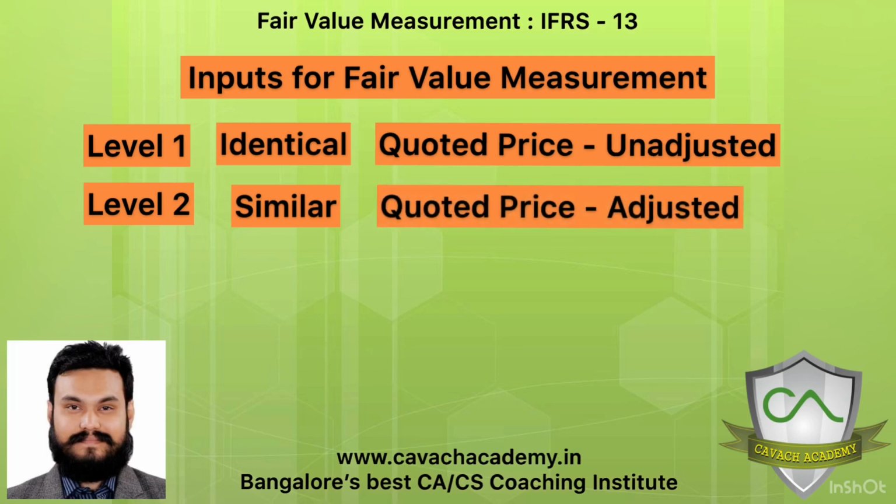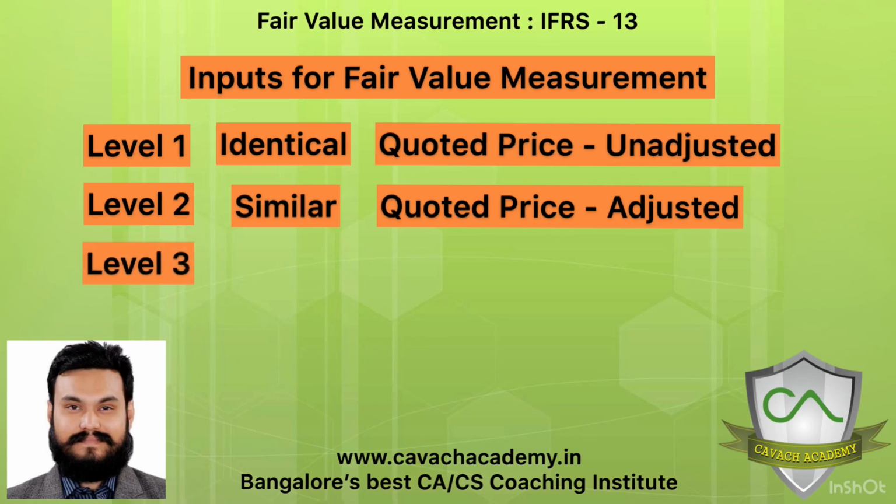Take those prices. But you can say, sir, how can we take a quoted price of a different product? It is not the same, but it is similar, not identical. So if you want to make some adjustments, you can make. So level 1 is quoted price unadjusted. Level 2 is quoted price adjusted, because we are adjusting, as it is not an identical piece. So that is your level 2 inputs for fair value measurement.